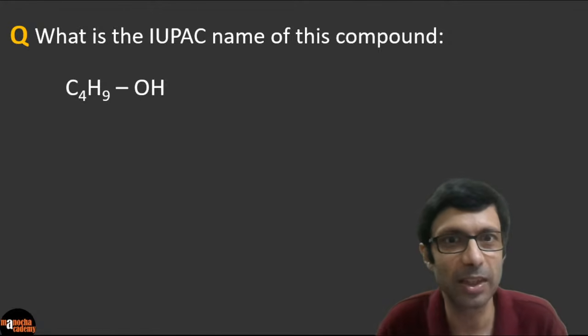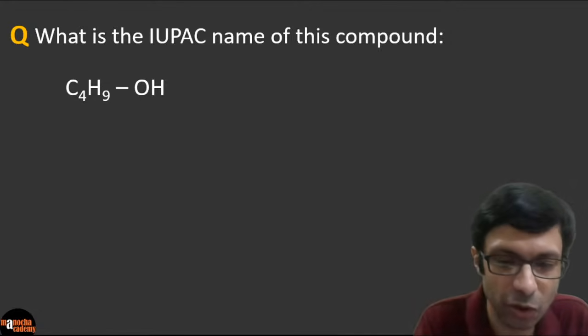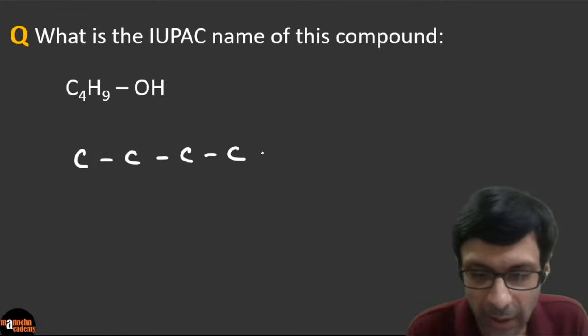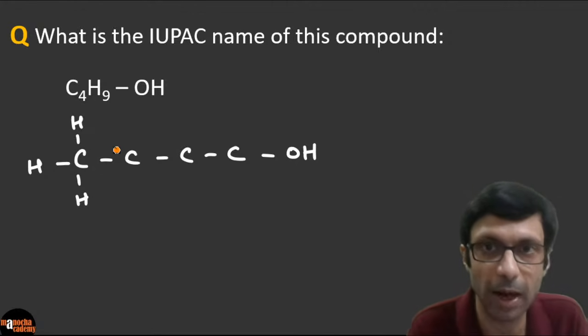Awesome. So what is the name of this compound? So here you can see we have been given the condensed structure. So if you guys want, you can draw it out. There are 4 carbons, and then there is the OH, and you can fill in the hydrogens. What is the rule, guys? Remember, make sure there are 4 bonds because carbon is tetravalent.